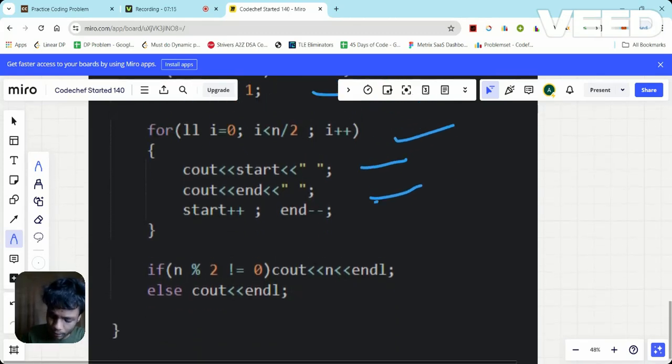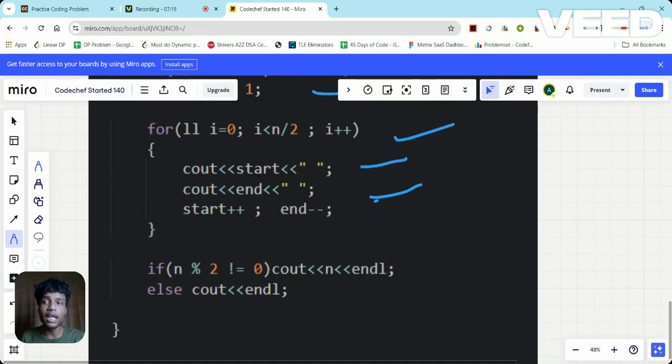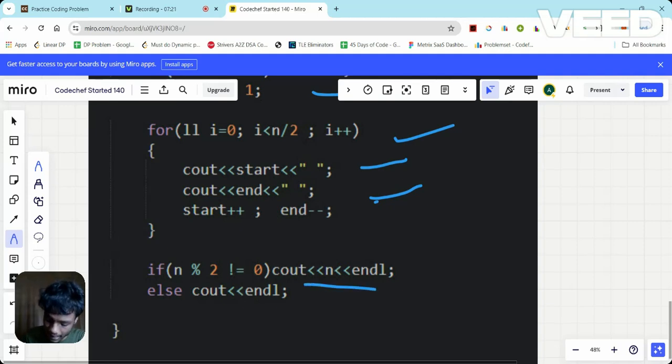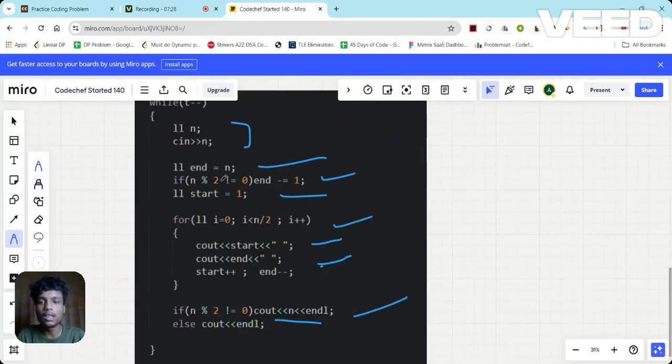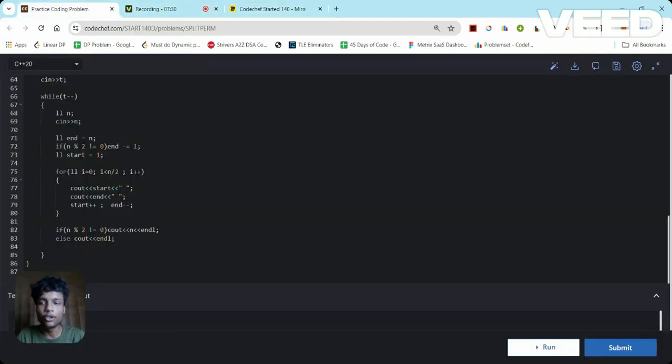So from here I'm going to get the subarray for the even number, and after this if I find n is odd, means I need to add n into it as well. So simply add n and that's it. So this is the code for this problem. This is how you can solve this problem.